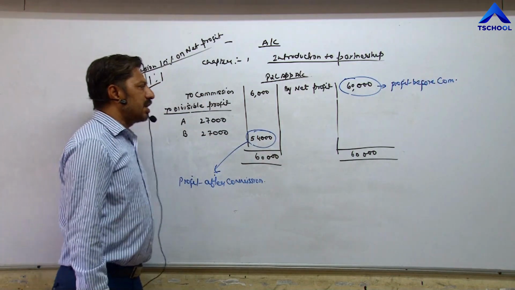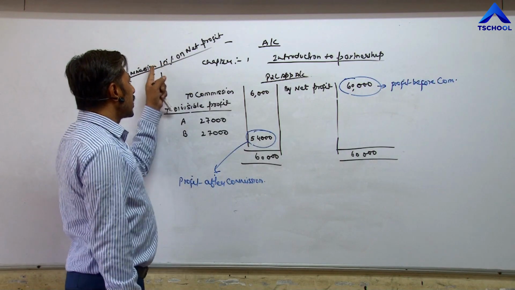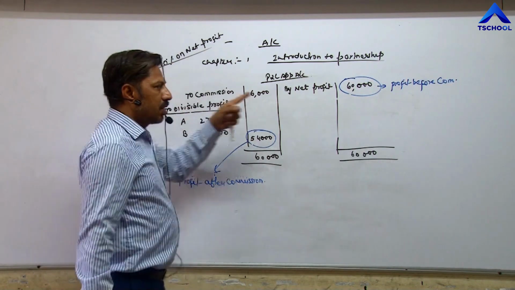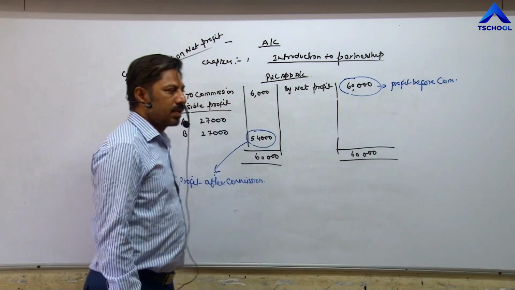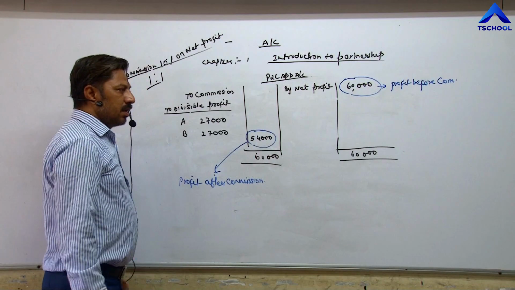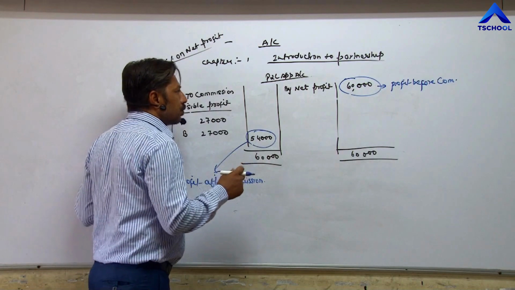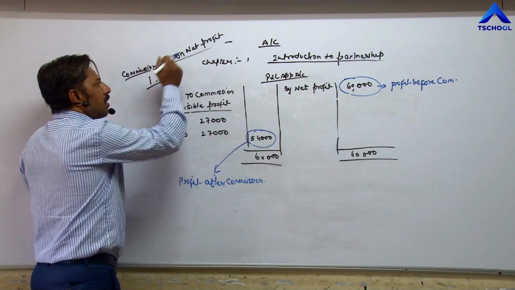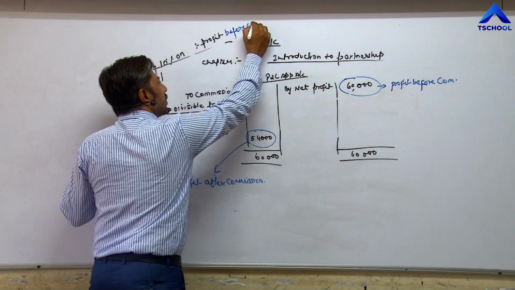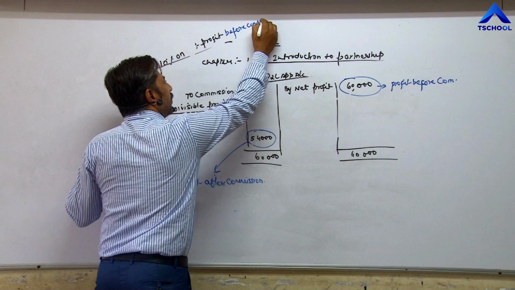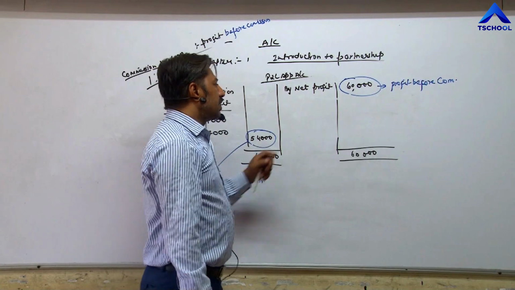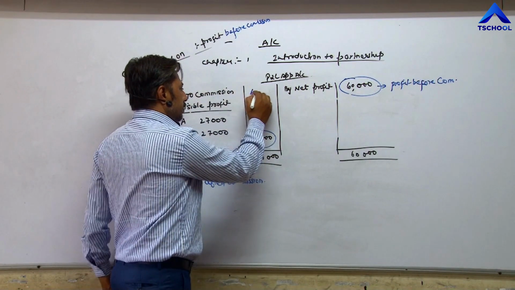Now if I say you to calculate 10% commission on profit before commission, then it becomes very easy for you to calculate commission. Once again, if the question asks you to calculate 10% commission on profit before commission, means on which profit? The profit which is before commission, and before commission means net profit. So very easily you can calculate 10% of 60,000, 6,000.